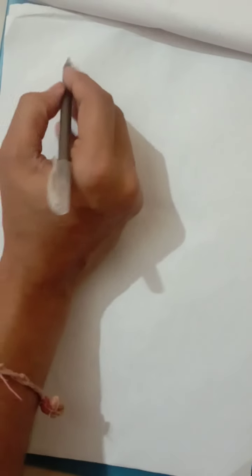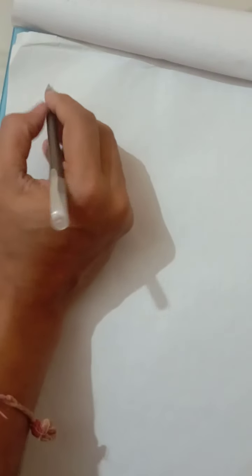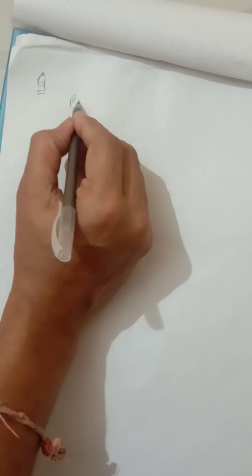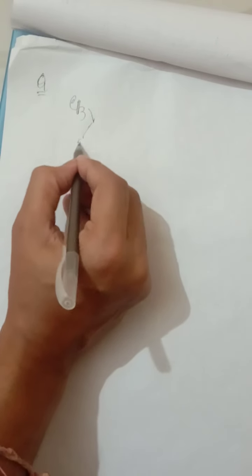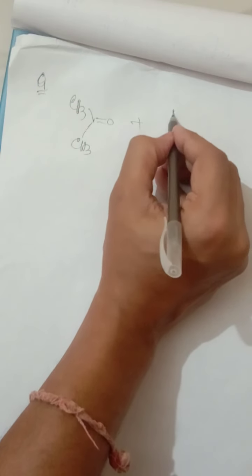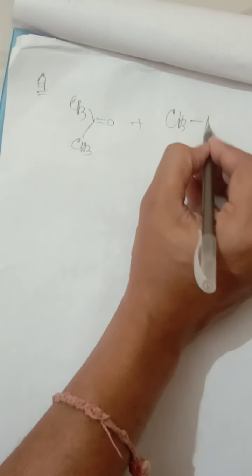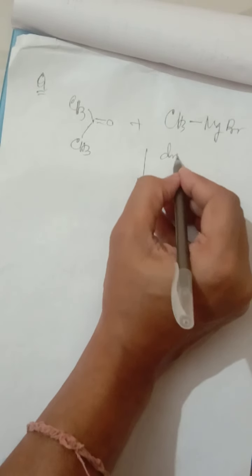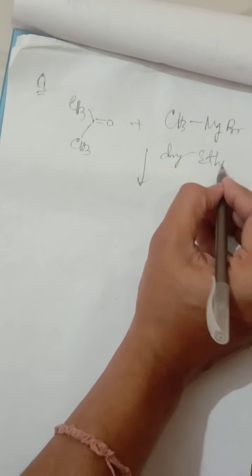So if anybody asks, if the question is like that, what will be the final product? Say the question I am giving here: CH3 attached with CH3, MgBr, dry ether and dilute HCl is given.